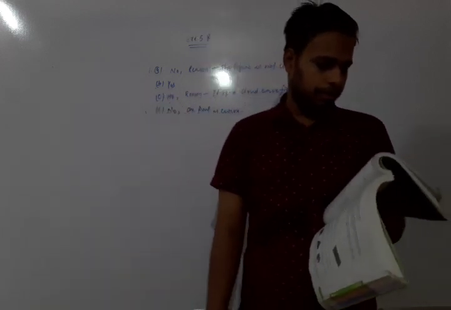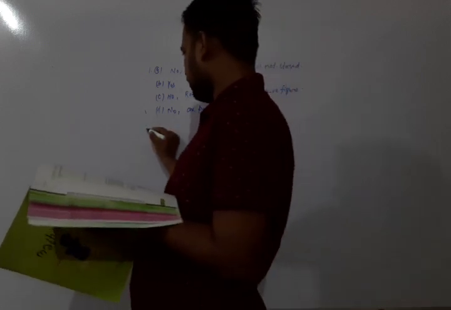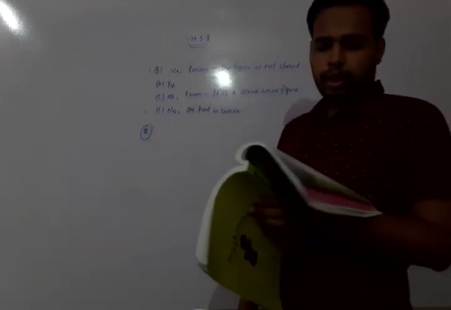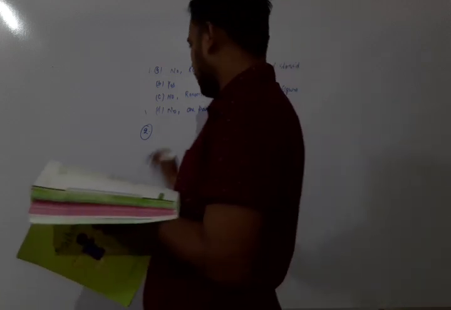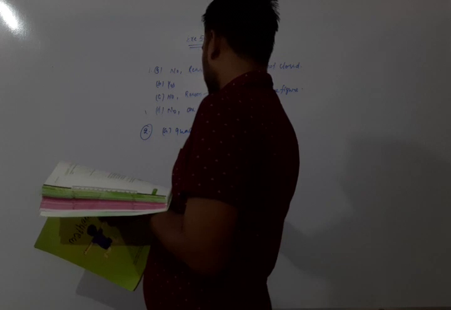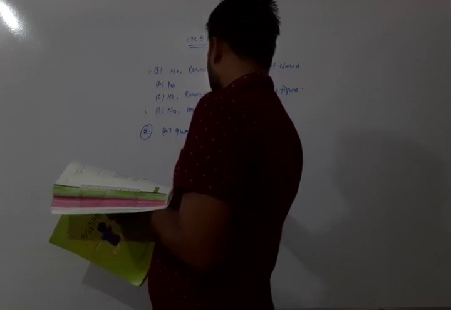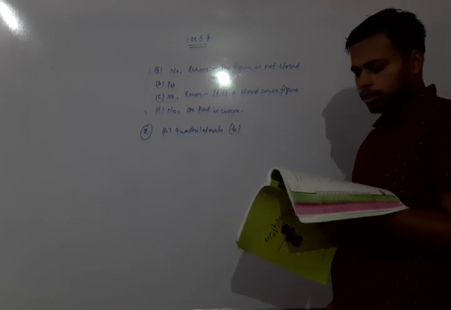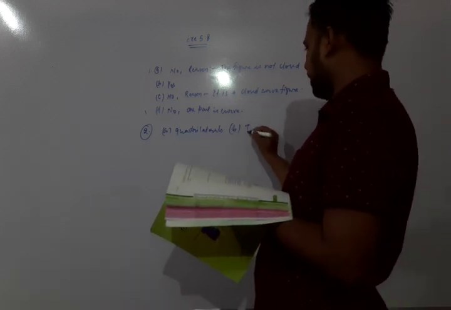Now question number 2: name each polygon. A: there are 4 line segments, so A will be a quadrilateral. B: there are 3 sides, so this one will be a triangle.